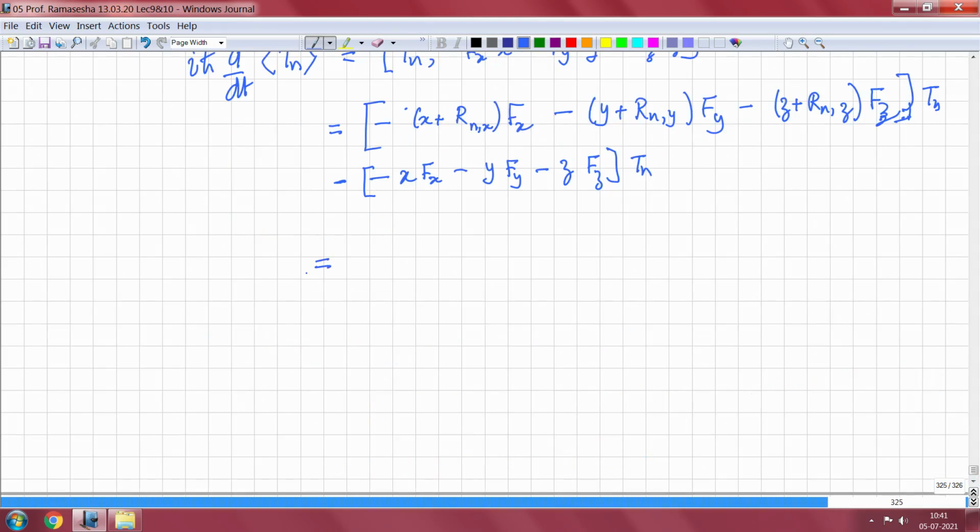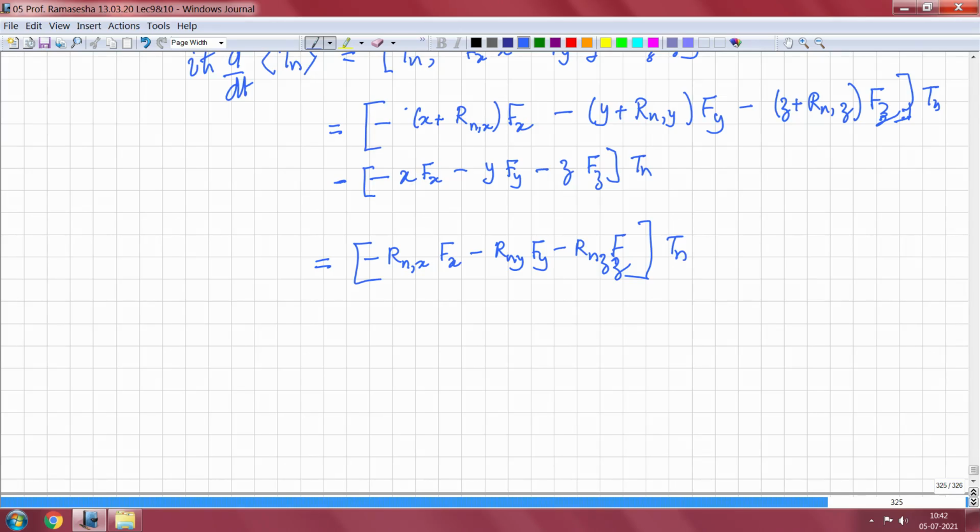Or I can simplify it. I can just say that it is nothing but minus R_nx F_x minus R_ny F_y minus R_nz F_z times T_n, because you will see that x F_x cancels against x F_x and so on and so forth. So this is what I will get.